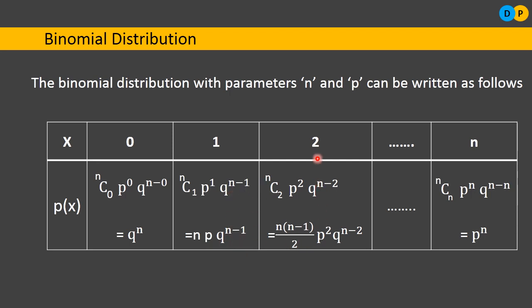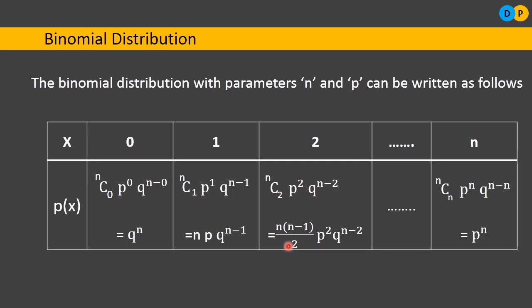Similarly, if x is equal to 2, then the probability of x equal to 2 will be nC2 p power 2 q power n minus 2. After simplifying this probability mass function, nC2 comes down to n into n minus 1 divided by 2. Then p power 2 and q power n minus 2 we keep as it is.